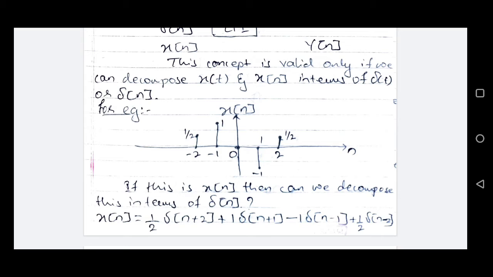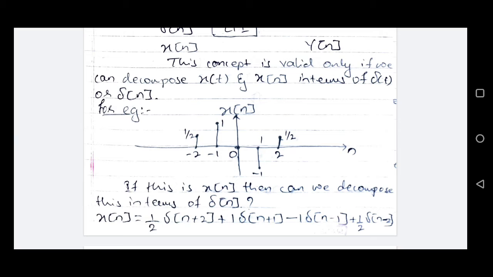So delta n plus 2 is the position of this impulse function, and the amplitude of that impulse function is 1 by 2. So together it will be written as 1 by 2 delta n plus 2. And this will be followed for all the other samples in the discrete time sequence.